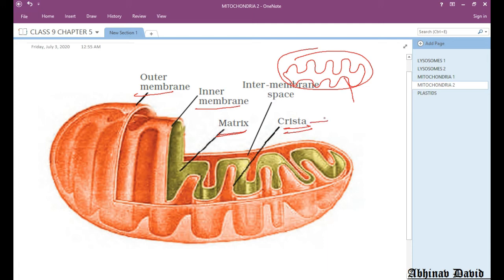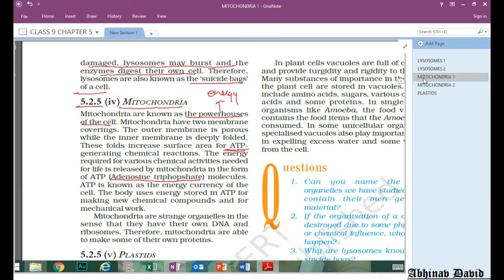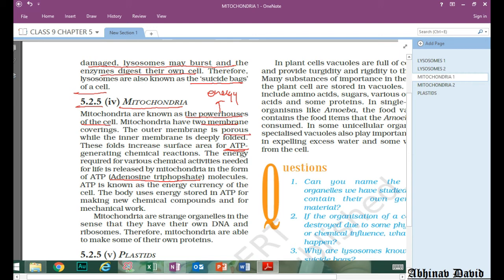What they do is they increase the surface area so that more and more ATP can be produced. Okay, now let us see what is given in the book. Mitochondria have two membranes that we have already seen. The outer membrane is porous. It allows substances to move inside, while the inner membrane is deeply folded, and these folds are called cristae. These folds increase surface area for ATP generating chemical reactions, because ATP is produced because of the chemical reactions.